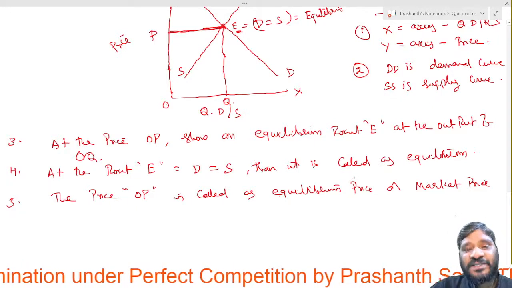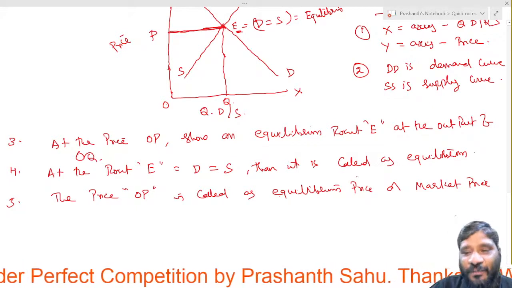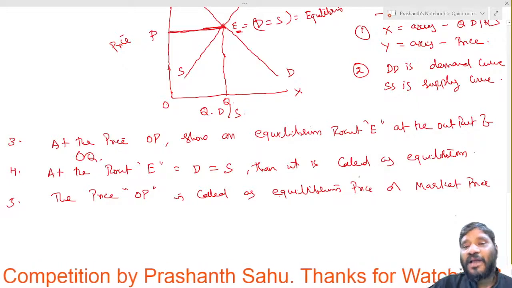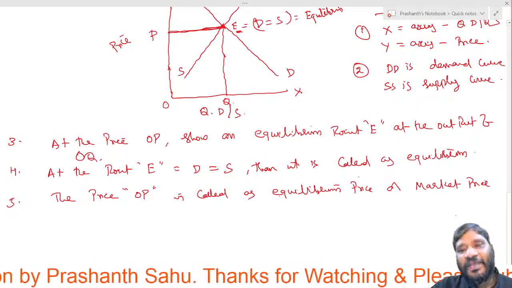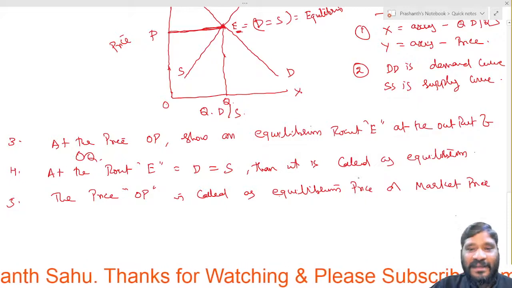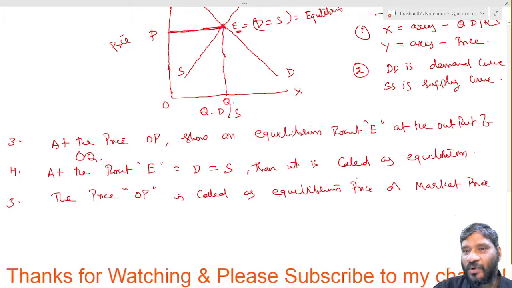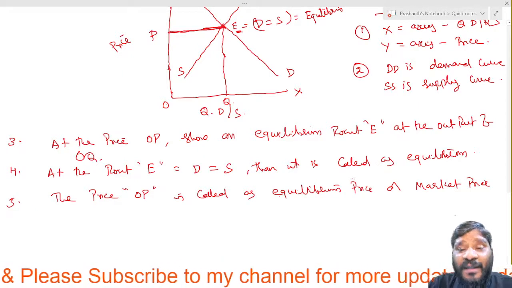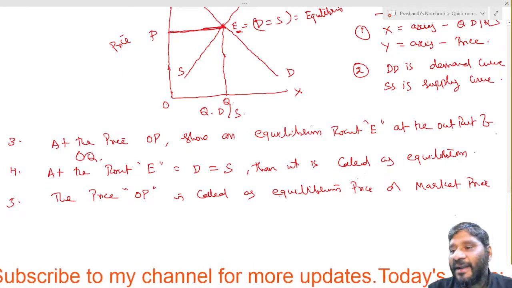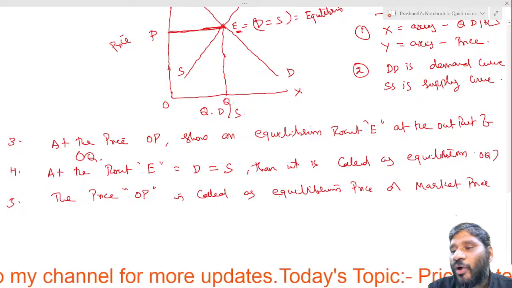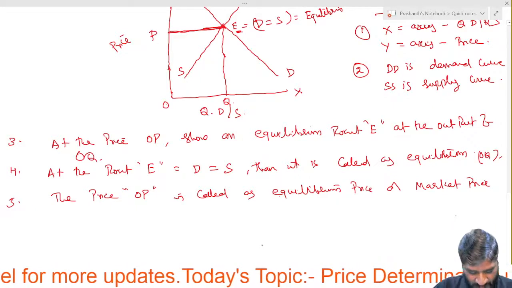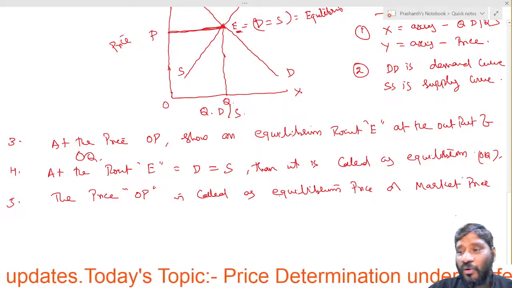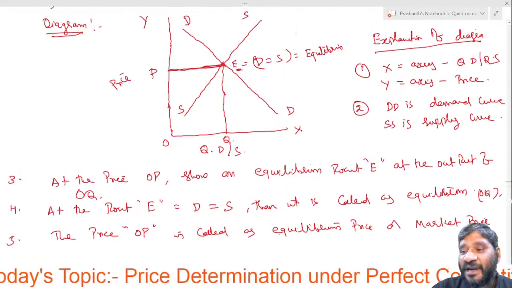And 0p is called the equilibrium price, and the point E is telling about the equilibrium, because demand is equal to supply at 0q output. Is it clear? So this is how the price is decided.